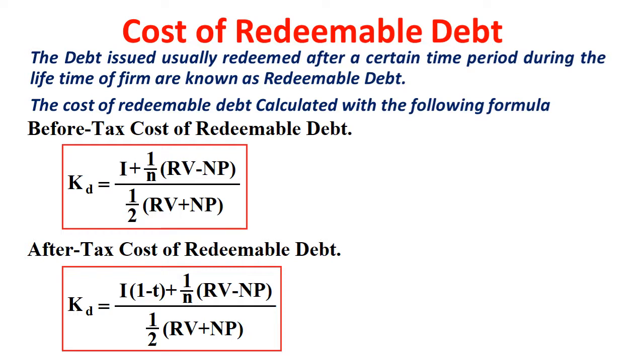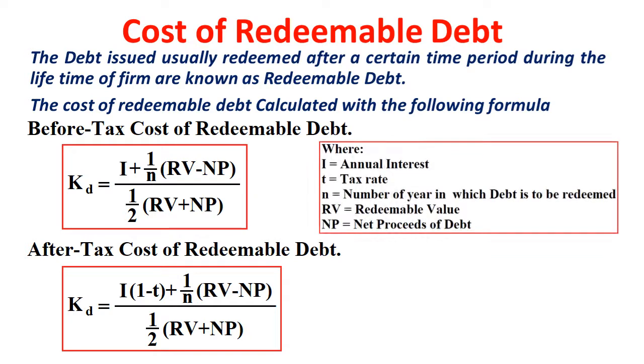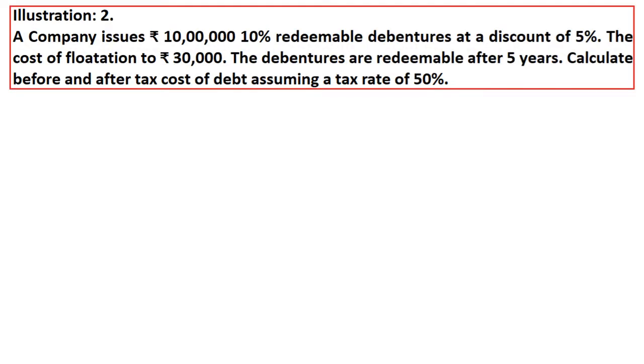This is the formula for calculation where I is equal to annual interest, T is equal to tax rate, N is equal to the number of years in which the debt is redeemed, RV is equal to redeemable value. What do you mean by redeemable value? While refunding the money, how much we are giving to them, that is redeemable value. NP is equal to net proceeds, how much we are receiving. Already you know. So we'll see this question.